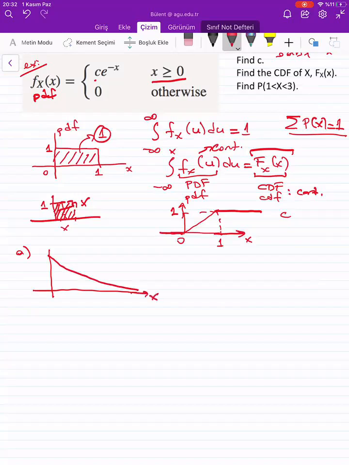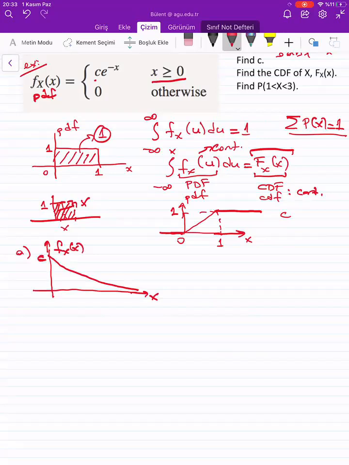So this is x, this is f of x, and this is c. Because when x is 0, c times e to the power 0 is c times 1, which is equal to c. Okay, this is given, and the question asks, what is c here? Okay, how do we find c?